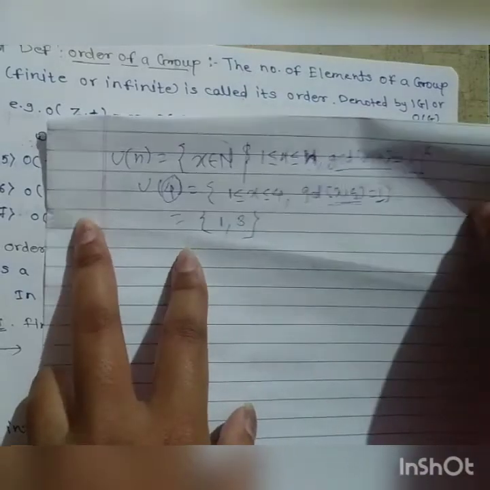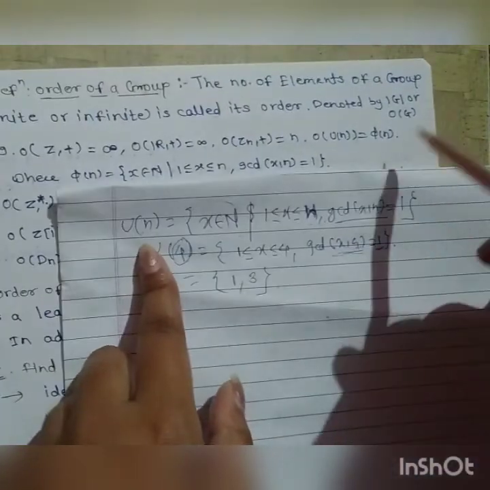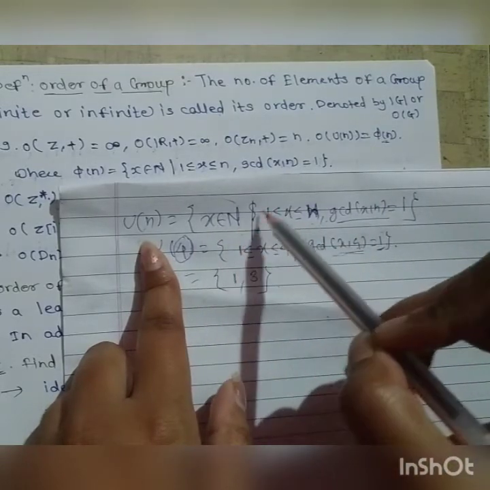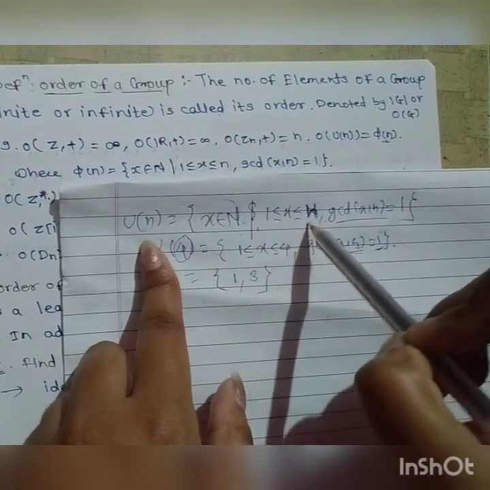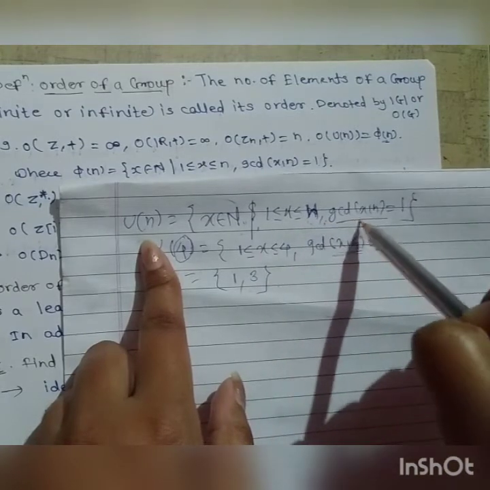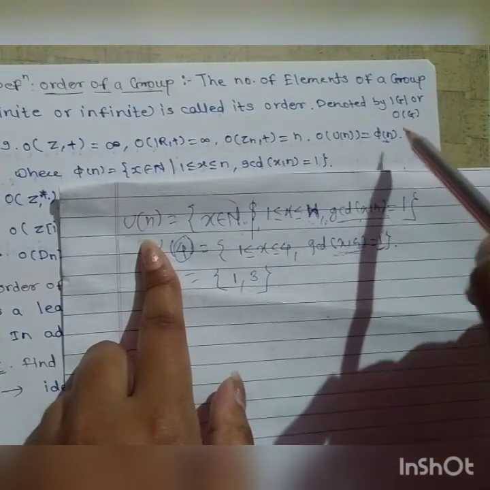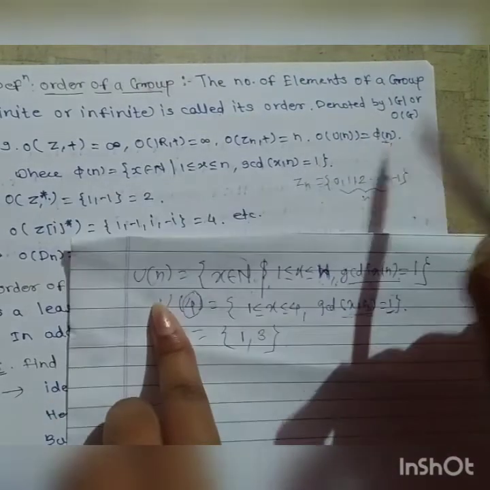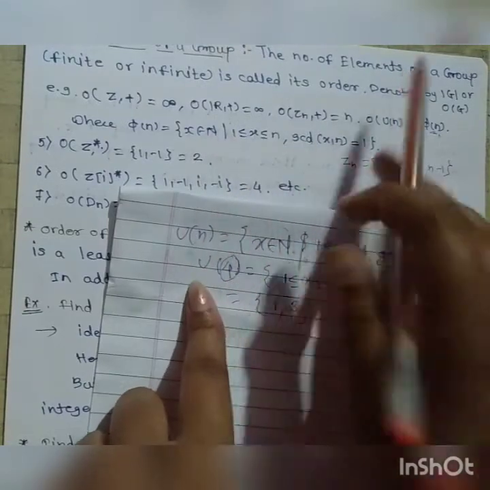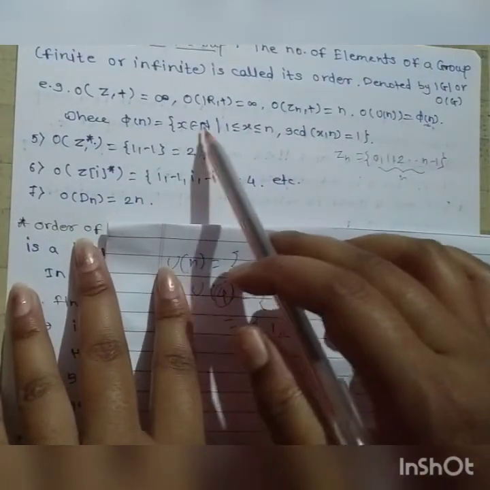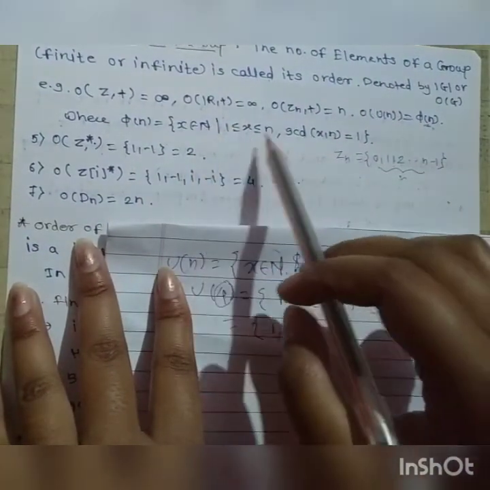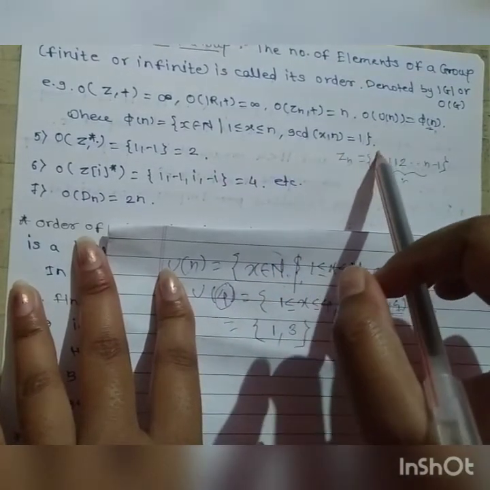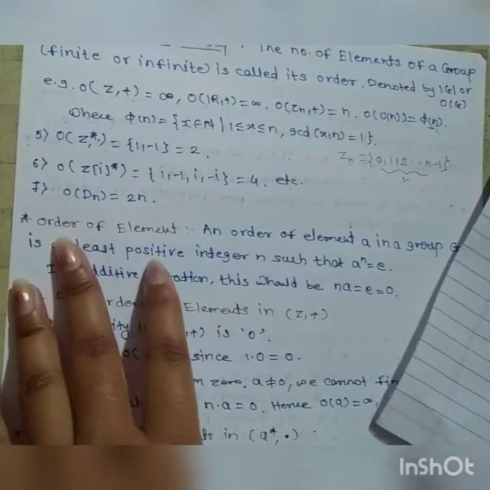Therefore, the order of U of n is nothing but phi of n. We know the definition of phi of n: phi of n is the set of x belonging to the natural numbers with 1 less than or equal to x less than or equal to n such that GCD of x with n is equal to 1, and its count is the order of U of n, which is phi of n.